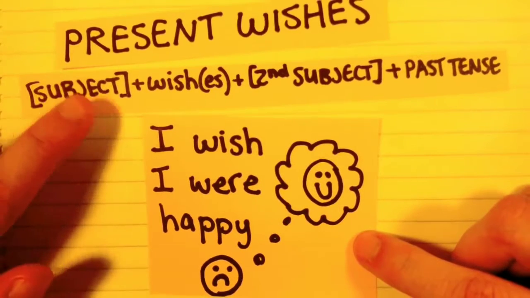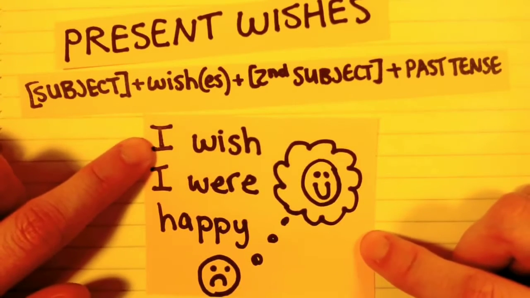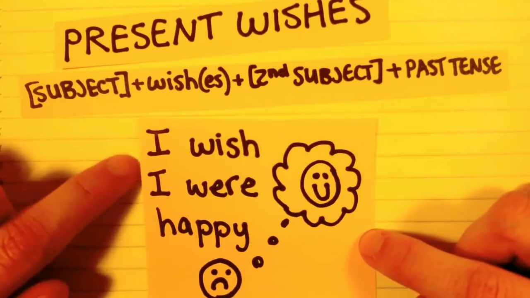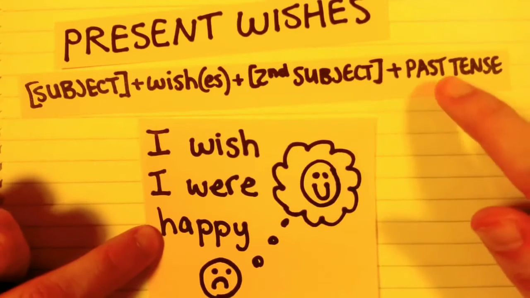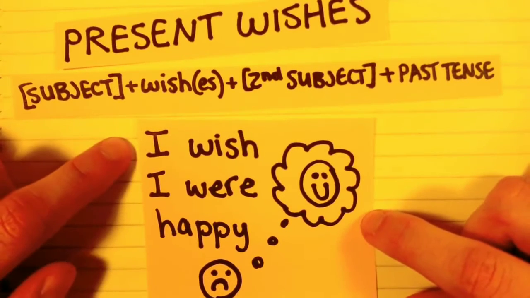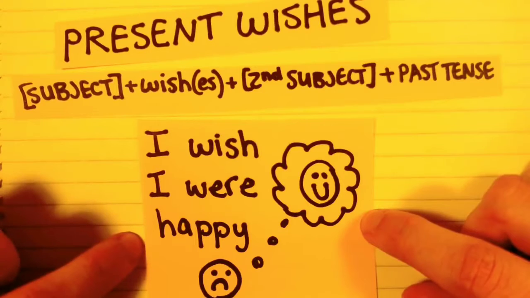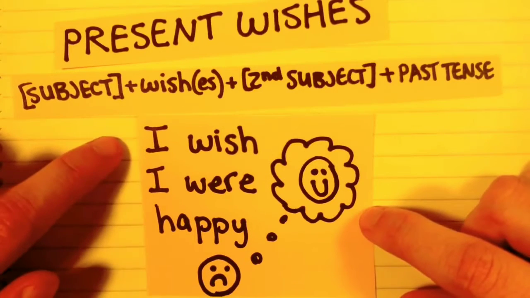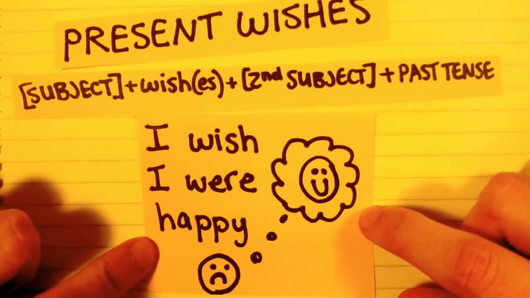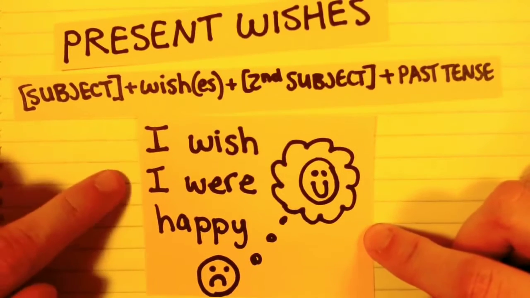And many people will tell you that it is correct to say, I wish I was happy. So you can say, I wish I was happy, was being the past tense of to be, but it is grammatically correct to say, I wish I were happy. So just remember that you should be saying, I wish I were happy, but that everyone will understand you if you say, I wish I was happy.